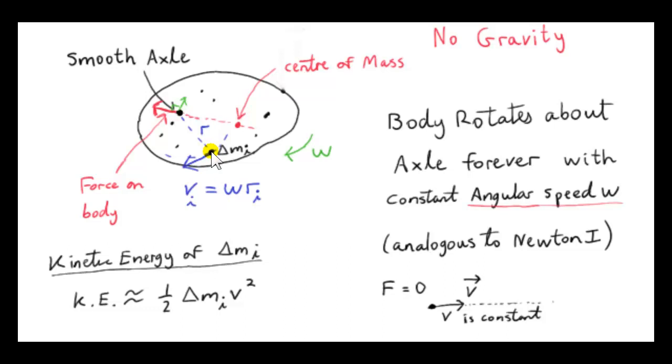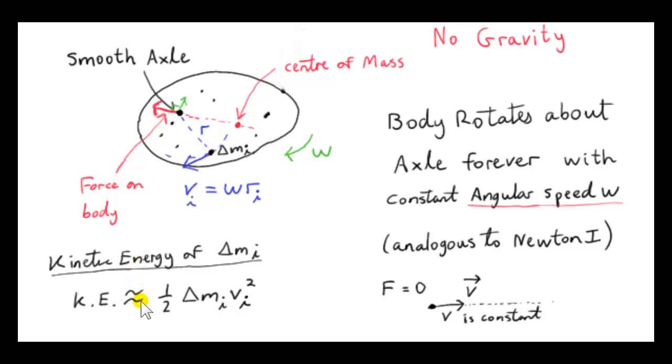Now, what about the kinetic energy of this point here? Well, this point is part of the body, of course. Its mass is delta m_i. So it's a very small particle that makes up the body, but it's not an infinitesimally small particle. Delta means it's very small but not infinitesimally small. So to get the kinetic energy of any body, we have to multiply half its mass times its speed squared. So let the speed of this body here be v_i. So this is the ith particle in the body.